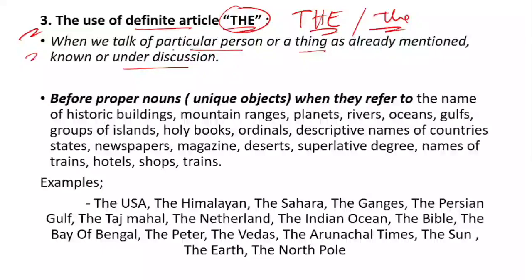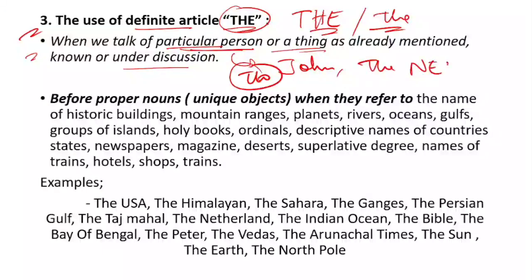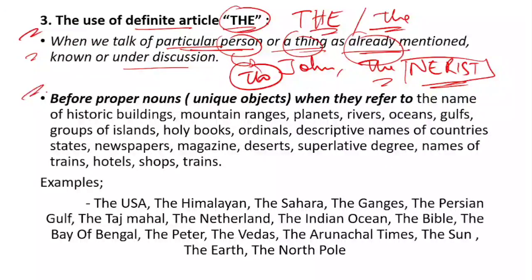When we are talking about a particular person, I have given the example of John. There we will be using the, because we are talking about that particular person or thing, like the nearest, because it's a particular institution, right? Here we will be using the, as already mentioned. And if the person or thing or any noun is already mentioned, there also we will be using the. For example, before proper nouns like unique objects,